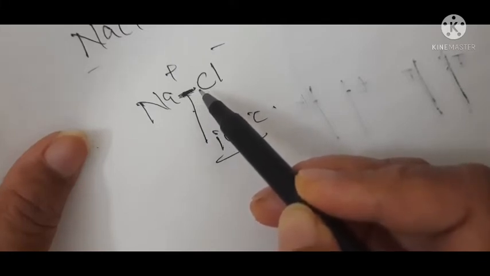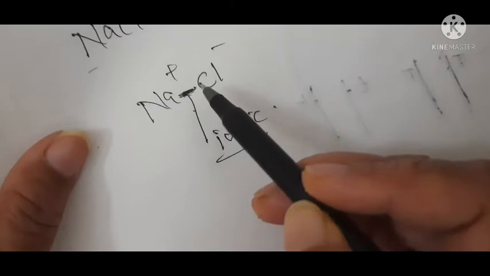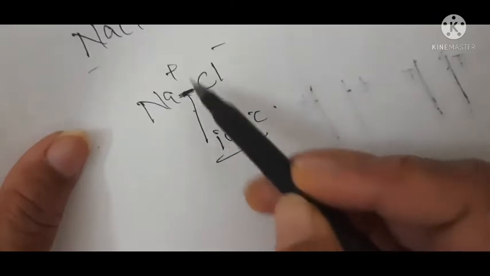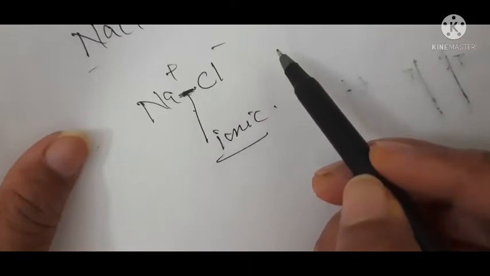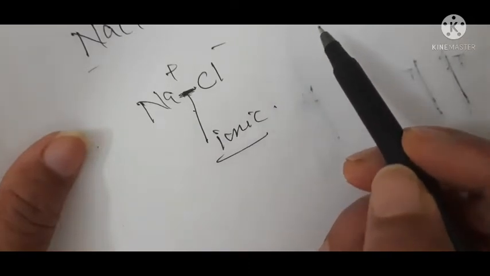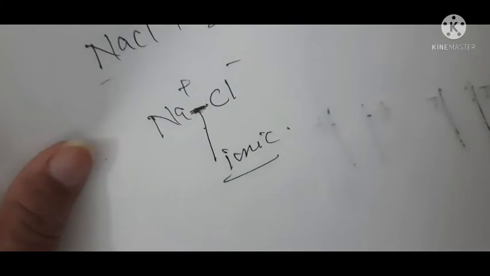What is melting point? The temperature at which a substance changes its state. So a high amount of heat is needed to change its state. Therefore its melting point is high, and the boiling point of ionic compounds is also high.